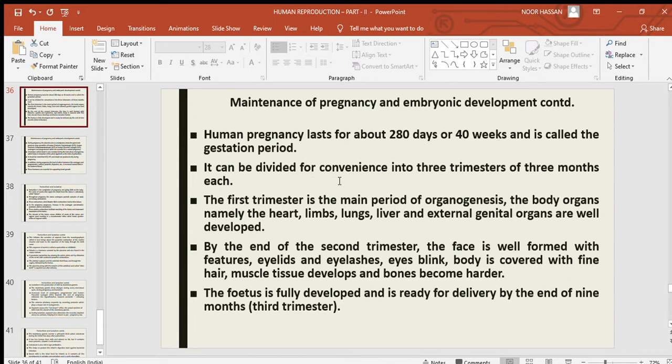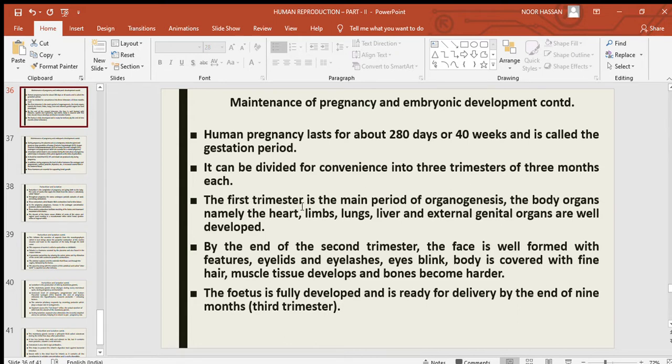For convenience, the gestation period can be divided into three trimesters of 3 months each.